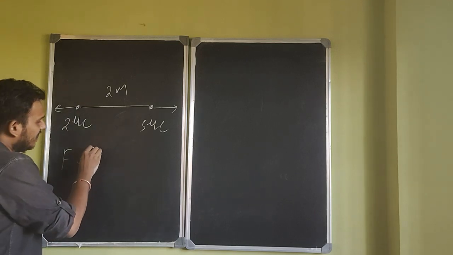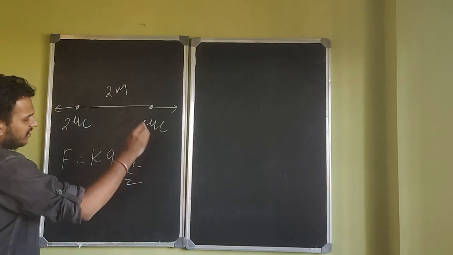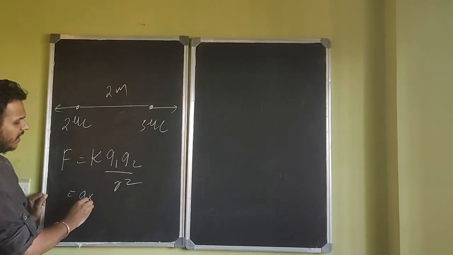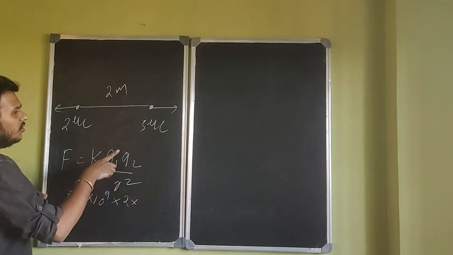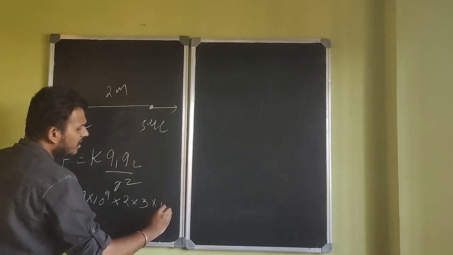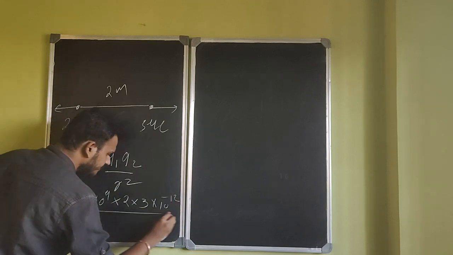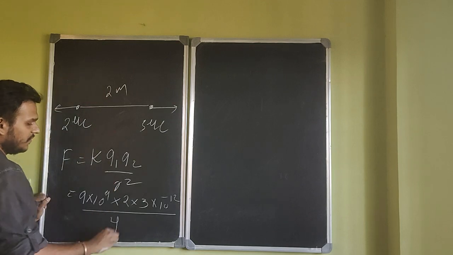But let me quickly calculate the force. Force is K Q1 Q2 by R squared. So K is 9 into 10 to the 9, Q1 is 2 microcoulomb, Q2 is 3 microcoulomb. Micro into micro is 10 to the power minus 12. Divided by distance squared, 2 squared, which is 4.